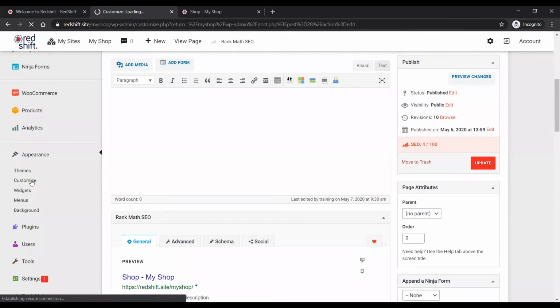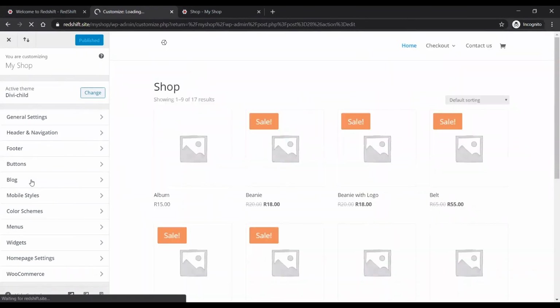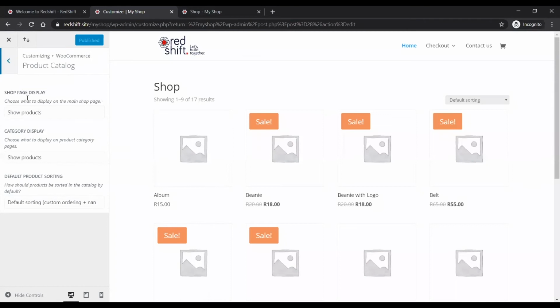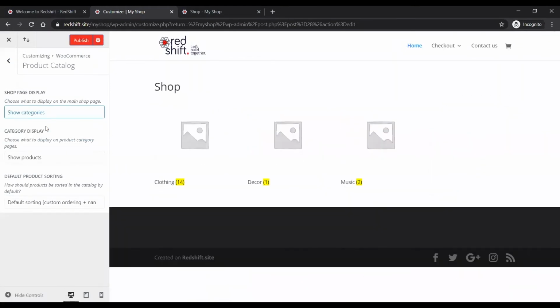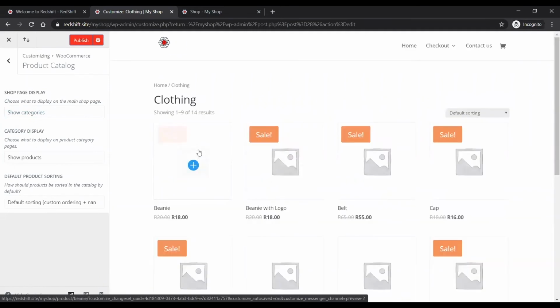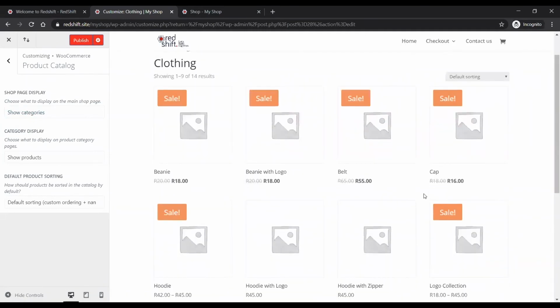So now under appearance and customize, I'm going to come here. This is a setting that actually used to be in WooCommerce and then it got moved to the customization. I don't know why. It's a bit weird, but anyway. Under product catalog, right? So I've come to WooCommerce and product catalog. Shop page display is by default on show products, but I can swap it to show categories. Now it shows clothing, decor, music. And when I click into any one of those, then it starts showing the products for that particular one. Does that answer your question, John?